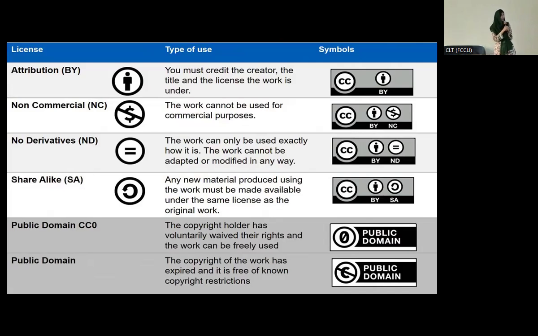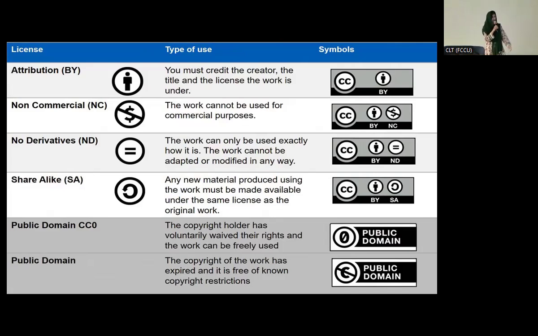The second license is non-commercial. The work cannot be used for commercial purposes. You can use it in a controlled environment for class learning or for a training, but you cannot publish it and earn from that piece of source information. No, you cannot do this. So it's a non-commercial license. Then the third one is non-derivative. The work can only be used exactly how it is. You can only adopt it. You cannot adapt this source. So this is the limit of this license.